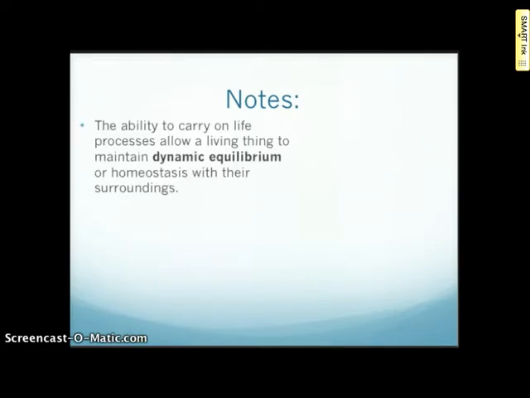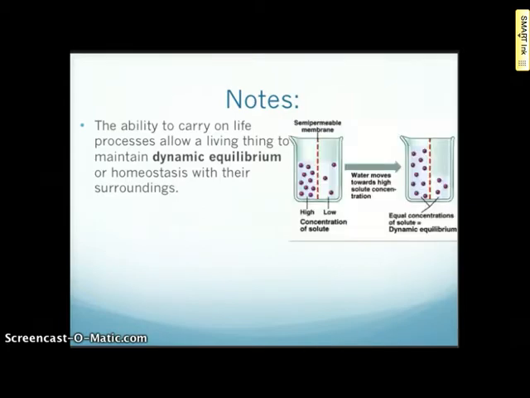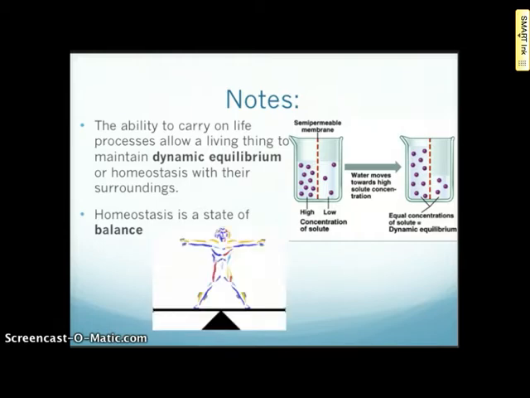The ability to carry on life processes to allow a living thing to maintain dynamic equilibrium or homeostasis with their surroundings. Remember from Unit 2, we talked about the idea of osmosis. We'll see here this is one way dynamic equilibrium is maintained in all living things. Homeostasis is the state of balance. This means that an individual organism is healthy.